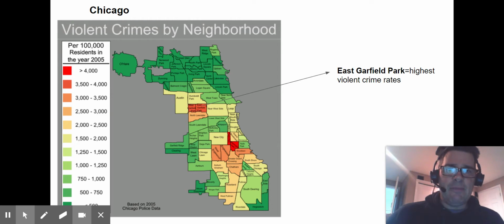I just want to share one little thing here as we finish that up. This is violent crime by neighborhood in Chicago. Chicago is one of the most violent cities in America, and you can see how many violent crimes happen per 100,000 residents. Obviously, the red areas have the highest rates of violent crime. Over 4,000 people out of every 100,000 will report a violent crime in the year 2005. I've highlighted one area called East Garfield Park, which has one of the highest violent crime rates in Chicago.